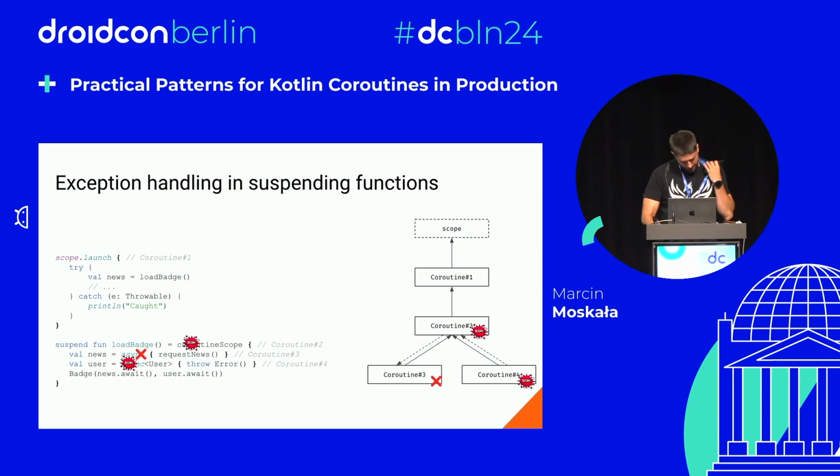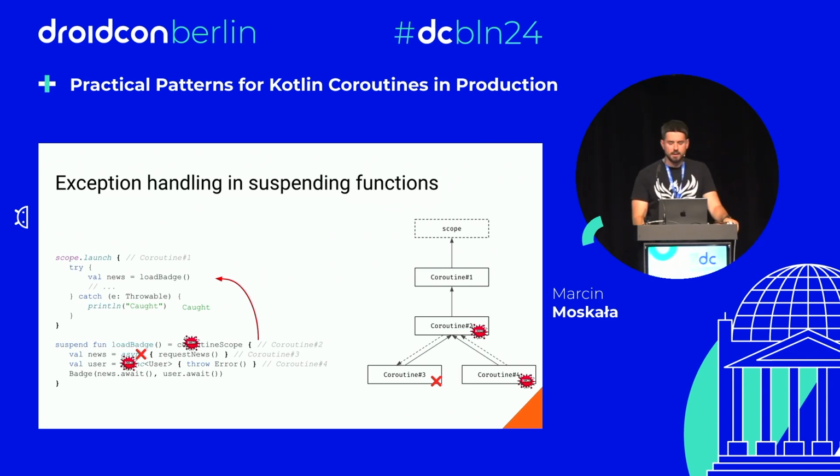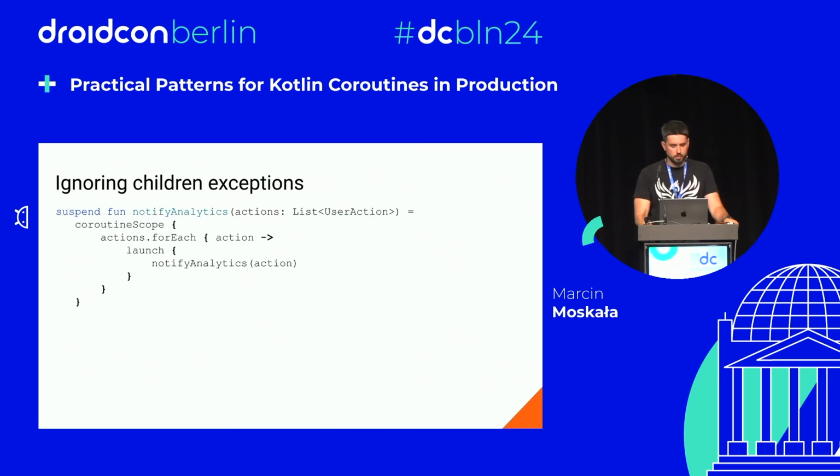And this is an essential mechanism. This way we save our memory, we save our resources. This exception is then, of course, thrown like a regular exception and can be caught. Then it's not a CancellationException, but the exception that originally broke async. So those are two essential mechanisms. Now, what can go wrong with that?